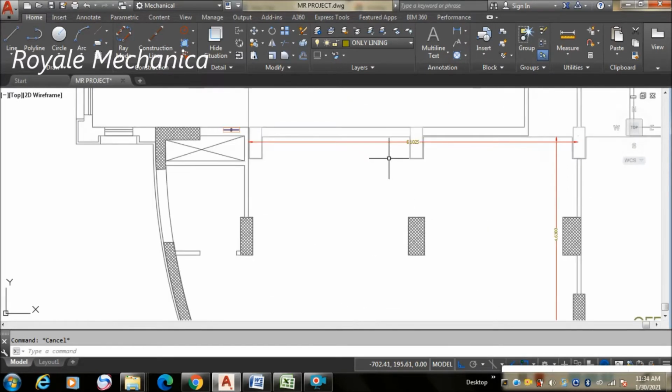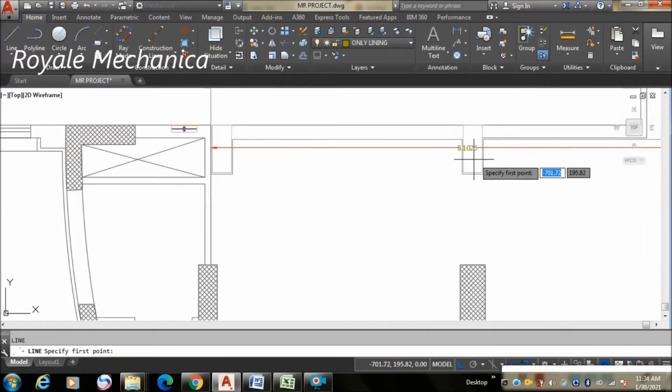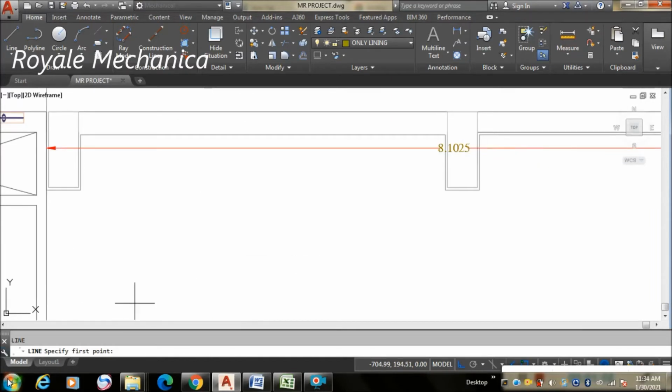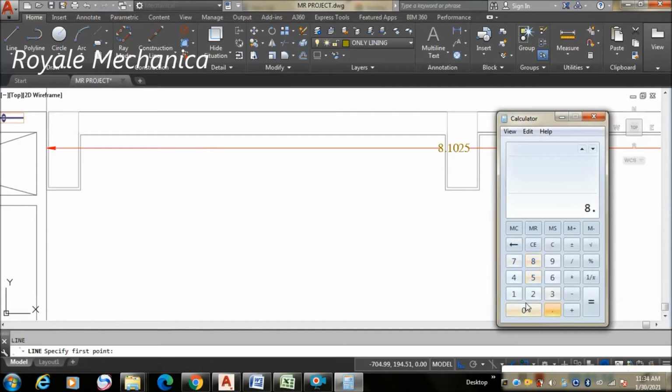First, we have to take the line command L, and we have to find the midpoint of 8.1025. The middle, 8.1025 divided by 2, will be 4.05.